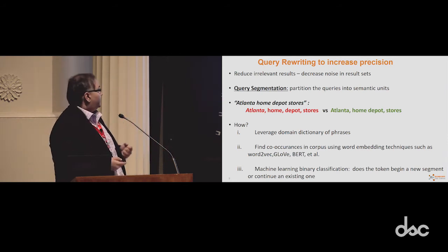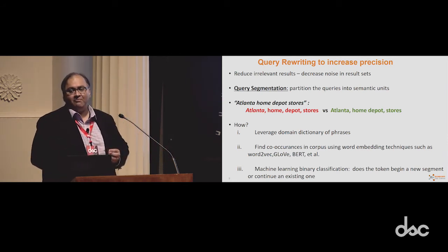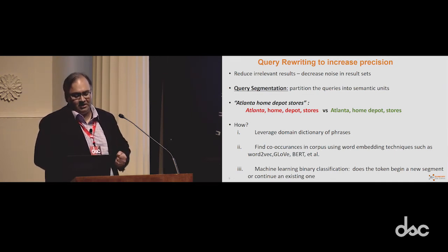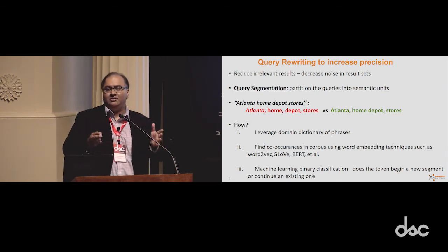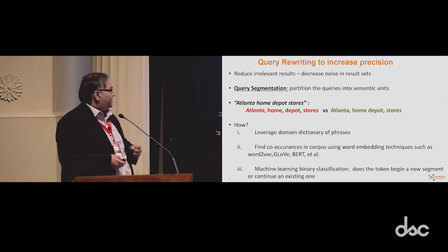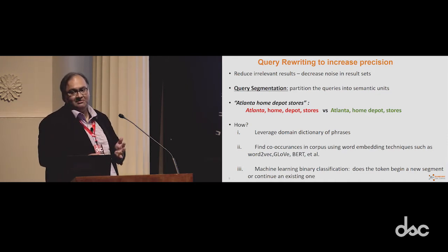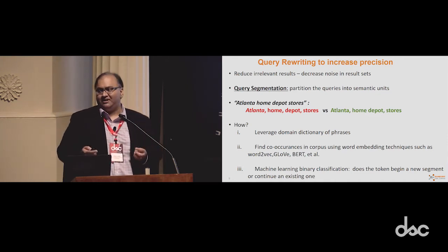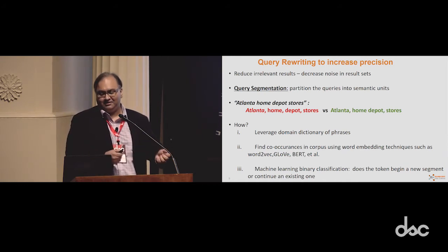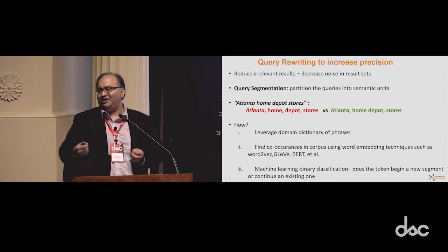So let's take the example of what happens when you apply the technique of query segmentation. We are trying to partition the query into units that make sense and go well together, the semantic segments. Take the example of Atlanta Home Depot stores. It's easy to understand if you're a human. But if we segment the query as Atlanta, home, depot, and stores, most likely you will not get the right results. We want Home Depot as a query segment that goes together. That's the right partitioning technique.